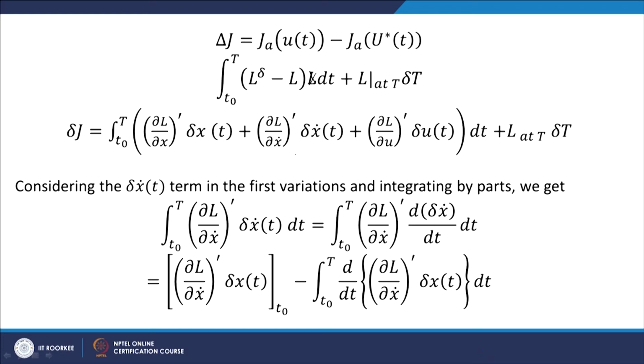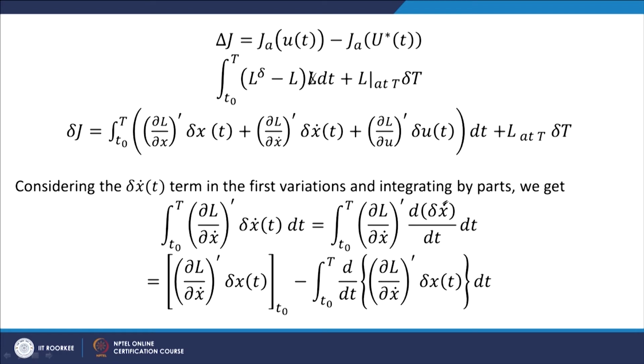Now, we take the second term in this integral, del L by del x dot transpose into del x dot. Del x dot can be written as d by dt of del x. So, d by dt of del x is this expression.